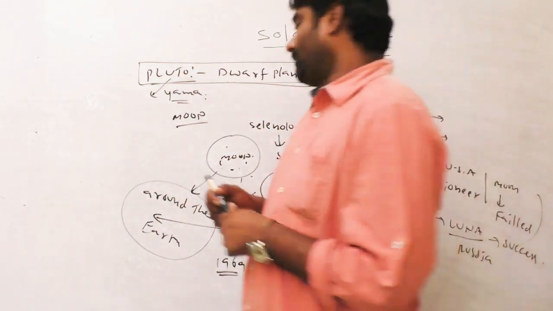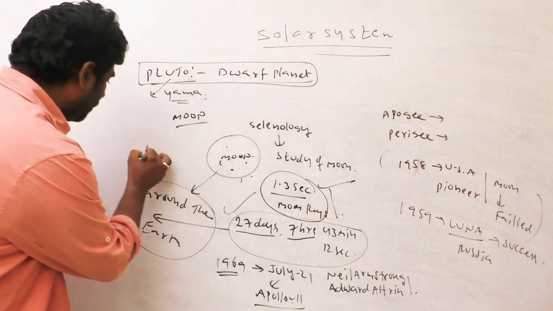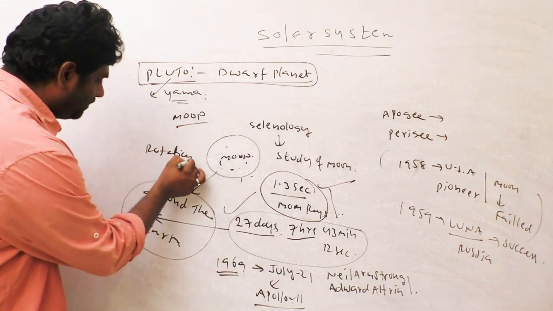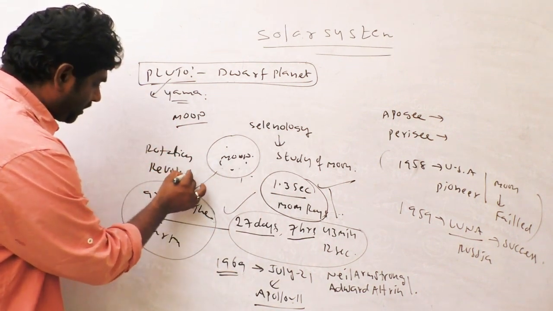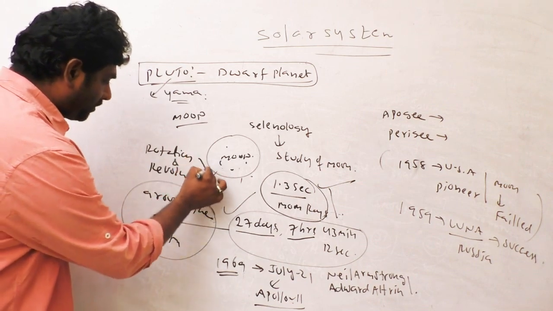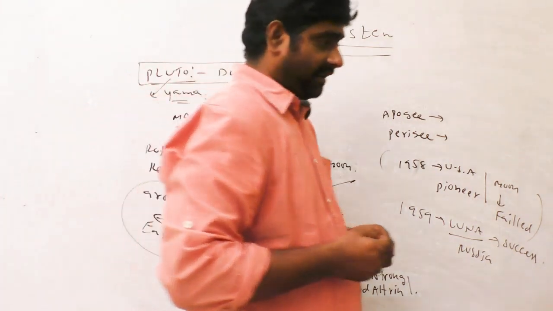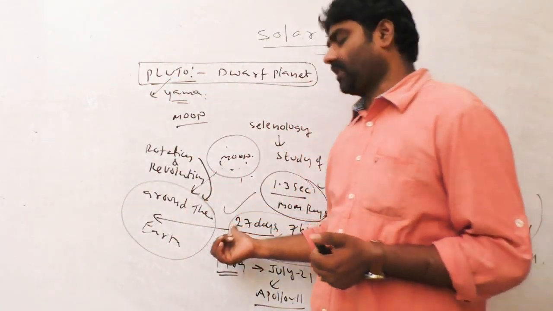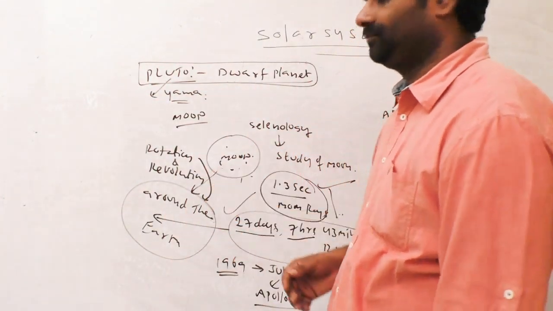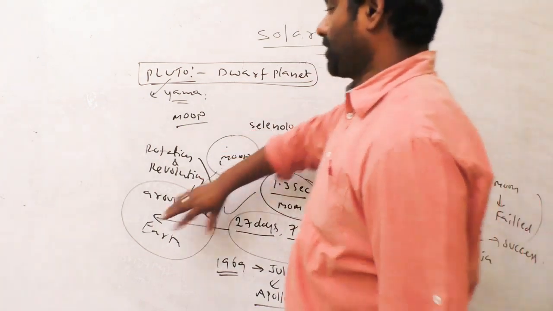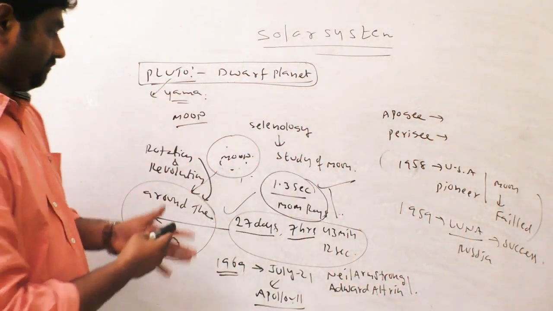Same. Here the wonder is that Moon rotation and Moon revolution are both the same, 27 and a half days, simple.